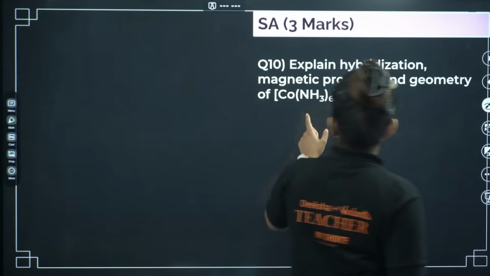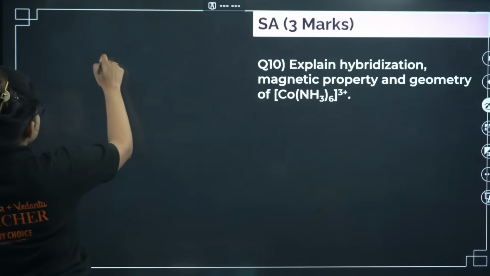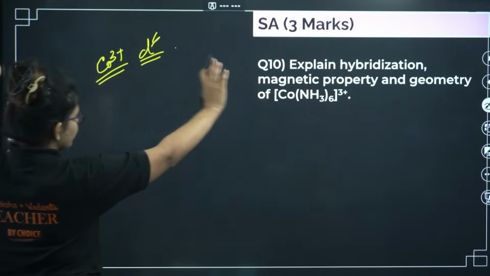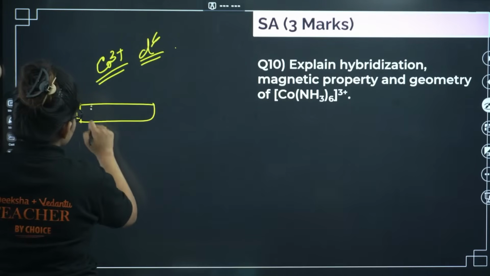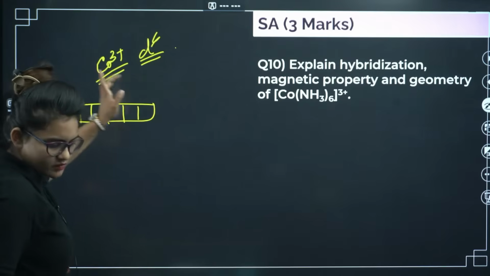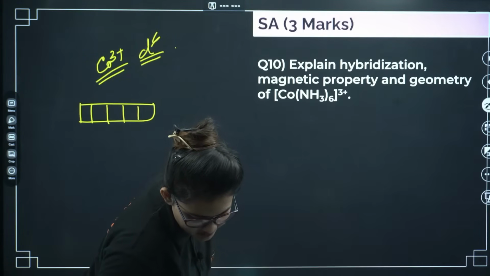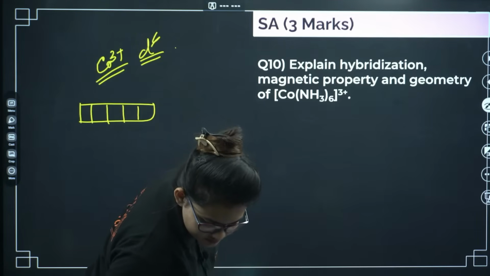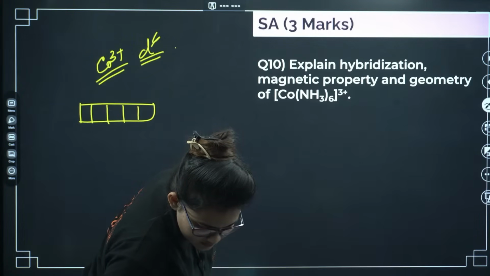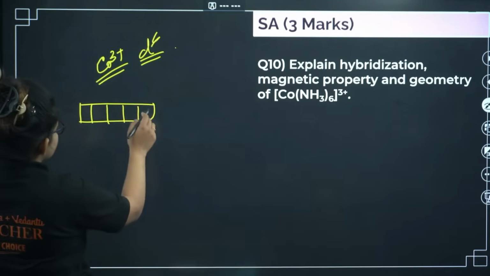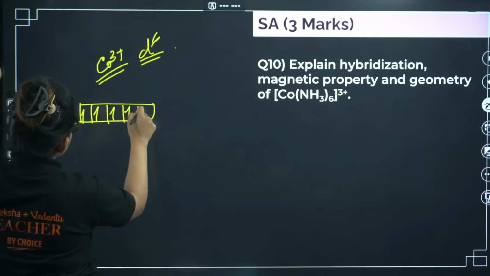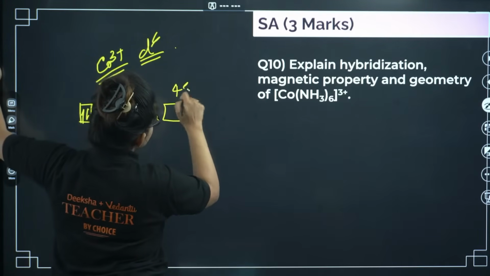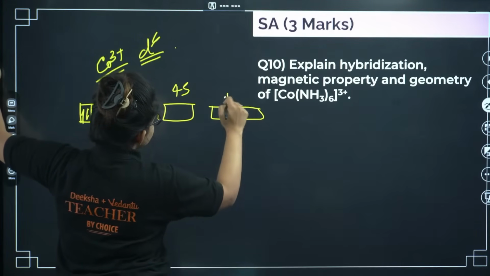Explain the hybridization of this particular complex. So cobalt 3 plus, right? It is basically your d6 complex, I mean d6 compound, right? So d6 means if you draw 1, 2, 3, 4, 5, hybridization, one problem I will do only. Okay, whoever is having doubt related to hybridization, please watch this completely. Okay, so here you can see, let's draw d6, 1, 2, 3, 4, 5, 6. This is your 3d6, this is your 4s, that is empty. Next it is your 4p. This is your 4p, right?